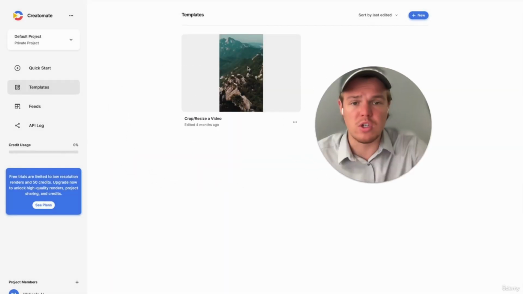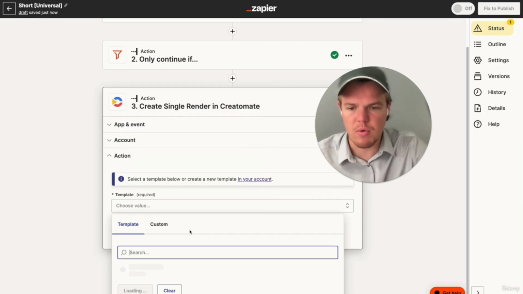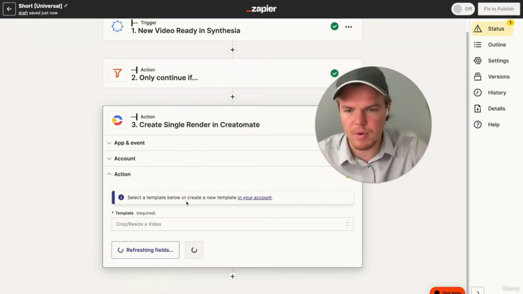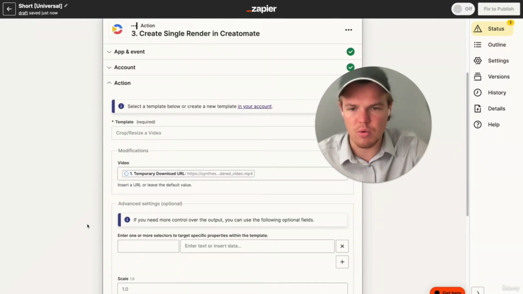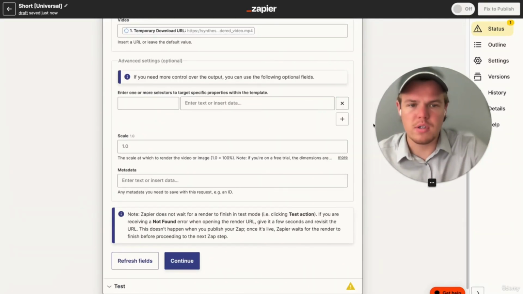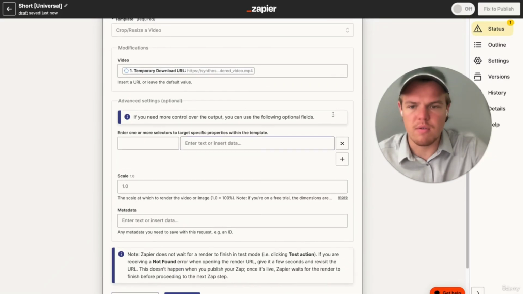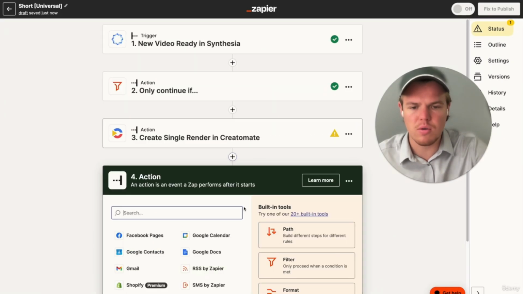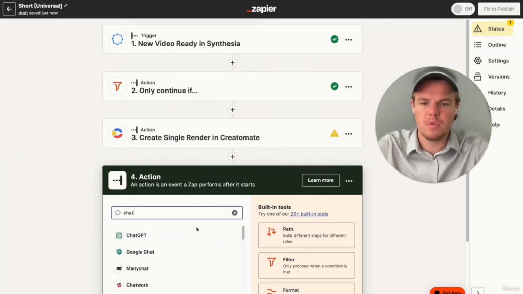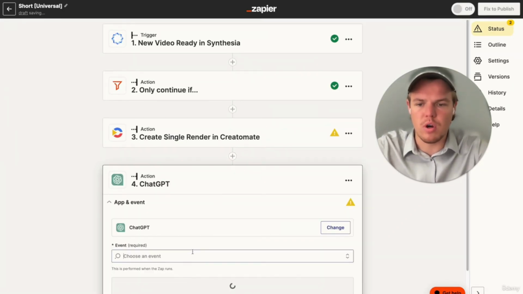And then once you set up that render, as you see here, we'll be able to grab that into Zapier. So all we need to do is grab our shorts and templates, just crop and resize video for us. The video is going to be that temporary download URL. All right, perfect. So we can go ahead and we don't have to do any of this. We can just add the video there. We're going to hit continue, and we don't even need to test the action. We're going to add a new block here for ChatGPT. And then we're going to go ahead and do conversation.